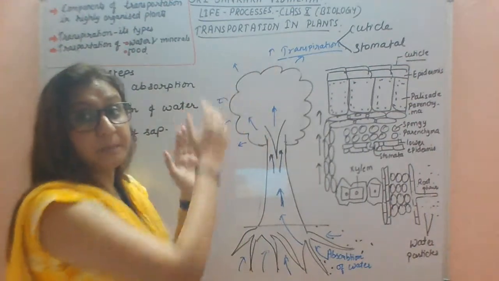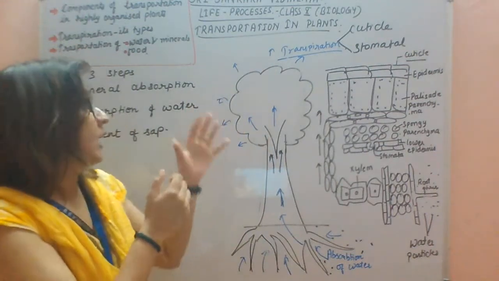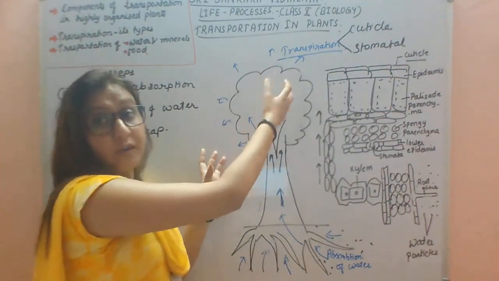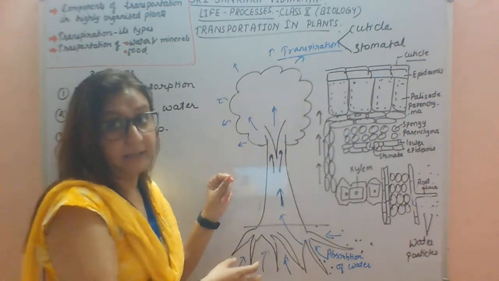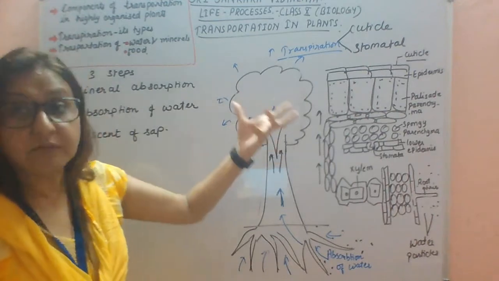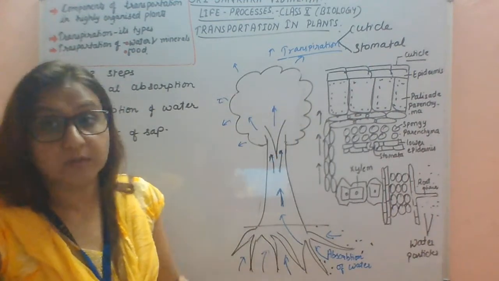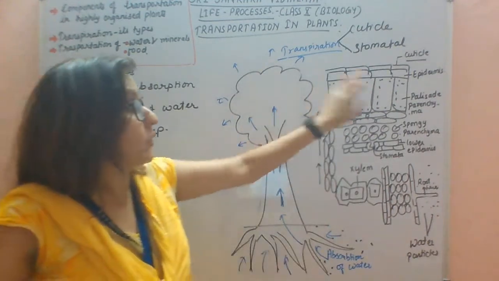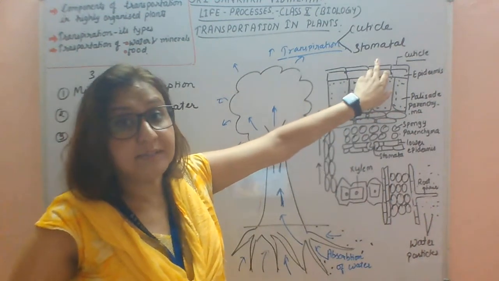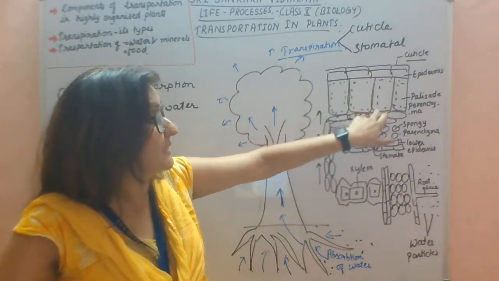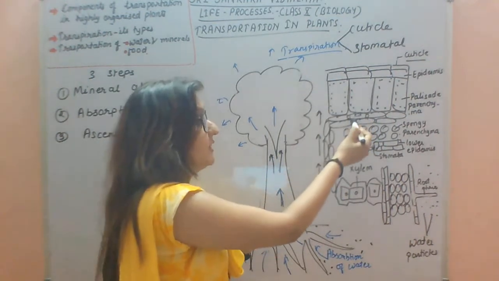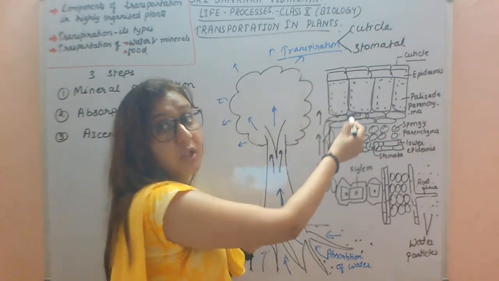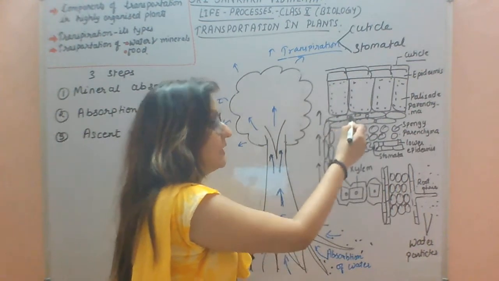So due to this transpiration, excess water is coming out of the plant. The loss of water is taking place due to the process of transpiration. So due to transpiration, there is loss of water in the leaf. So these cells get deficient of water. These adjacent cells also get deficient of water. So they will take the water through this cell.